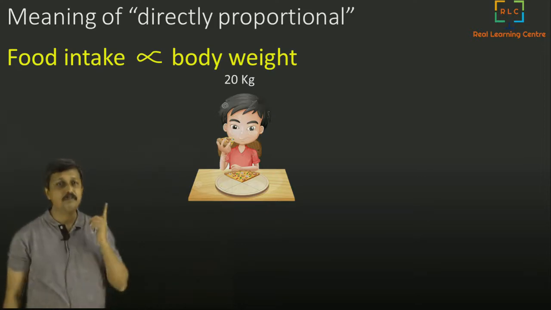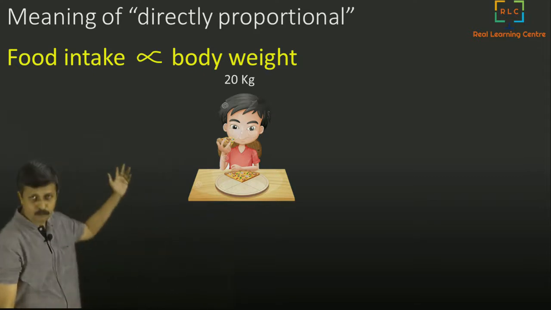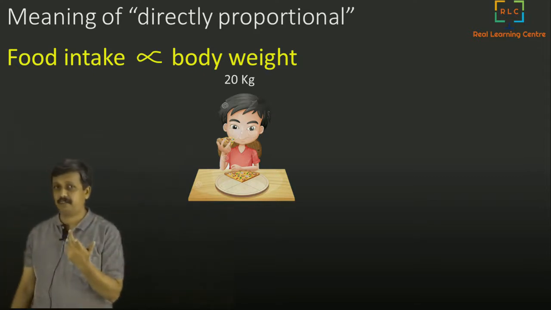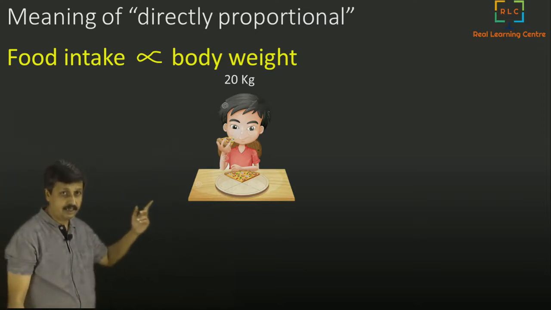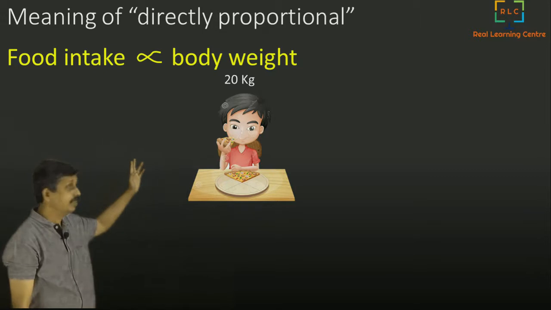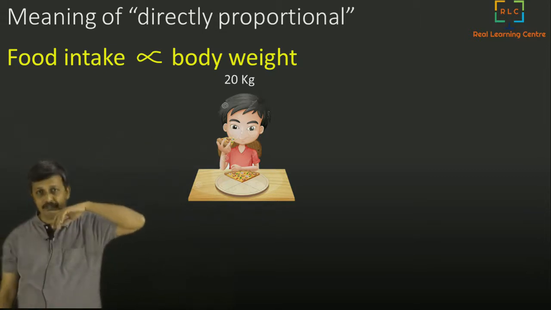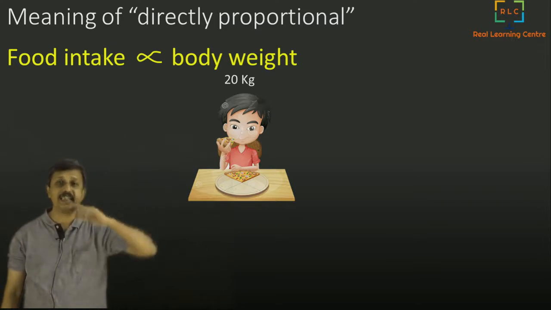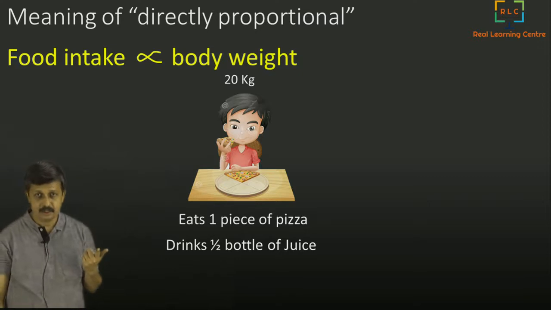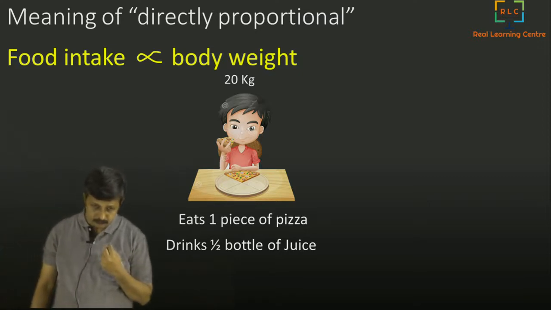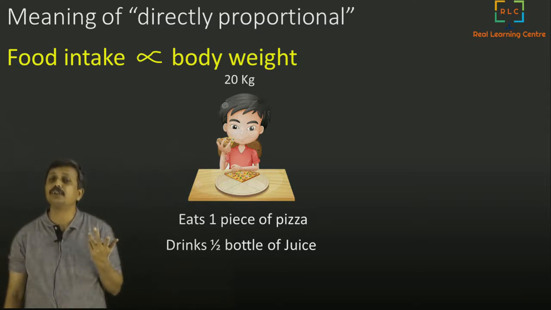So let us first start with the meaning. I will make one statement like this. Food intake is directly proportional to the body weight. What does it mean? You can see that symbol. That symbol is called directly proportional. So this boy is actually 20 kgs. And his intake, if you see, is basically one piece of pizza and drinks half a bottle of juice.